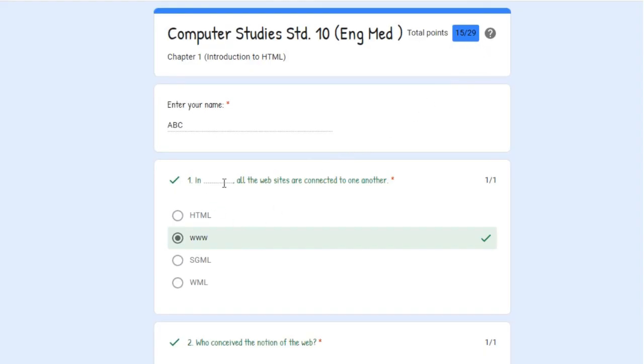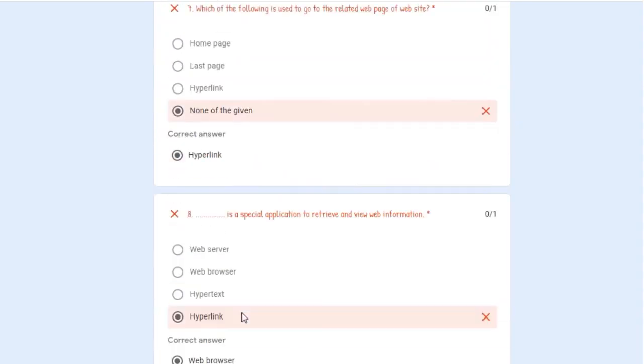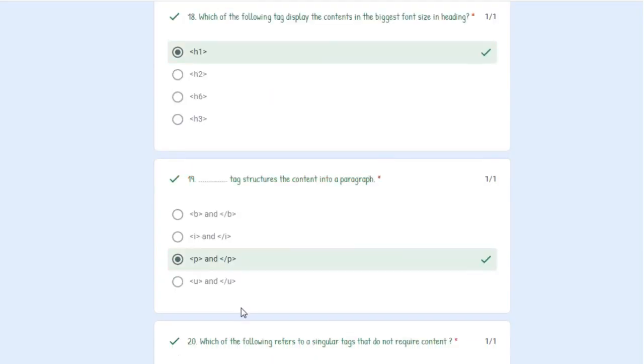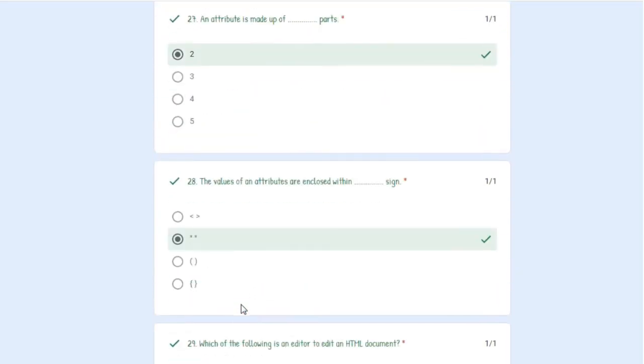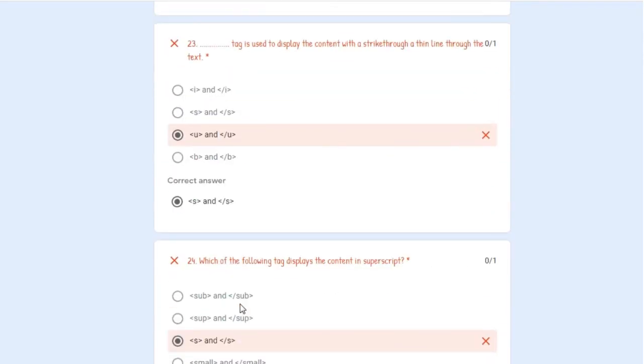Now see, whichever question I have marked the option correctly, it is showing me in green, while wherever I have marked a wrong answer, for example here I have marked web page and the correct answer is home page, right? So like this way with a cross and red color it will show me the question, and here it will show me the correct answer and here it will show me the wrong answer which I had marked. So hope this test and the explanation of how to give the test is clear and you will really enjoy answering the test. Fine, so the video is over and now you can start answering the test if you want.